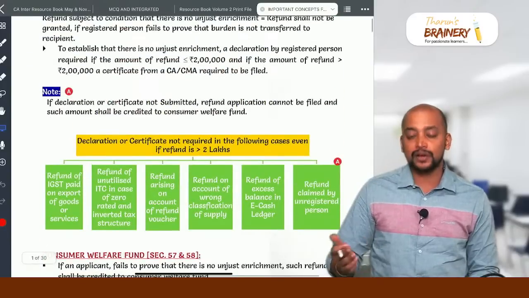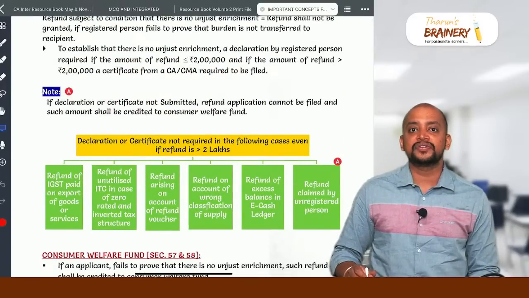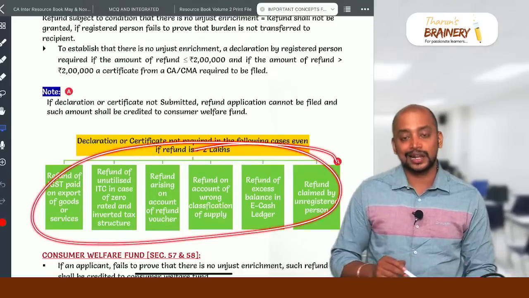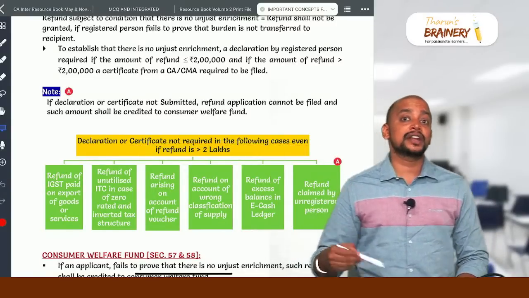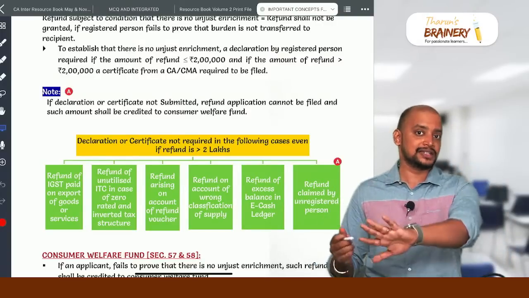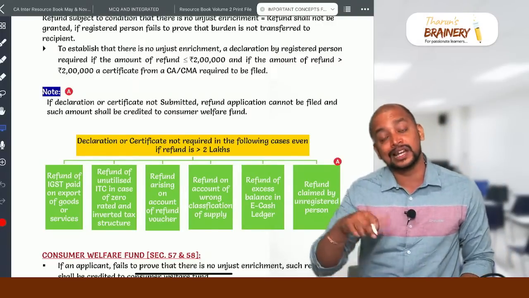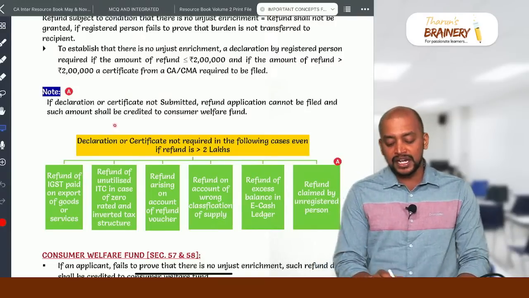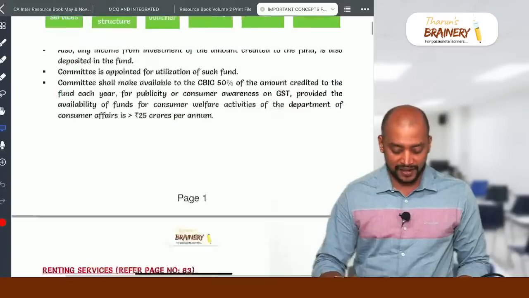So you may get a question, what are the cases where refund subject to unjust enrichment is not applicable, like that they will ask. So these are the cases. And what will happen if we are not able to prove this, that is neither declaration nor certificate is given in other cases? In these cases you don't have to give anything. In other cases, suppose you have not given any declaration or certificate, what will happen? The money will be credited to the consumer welfare fund.